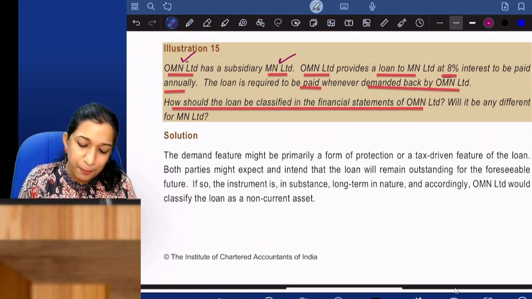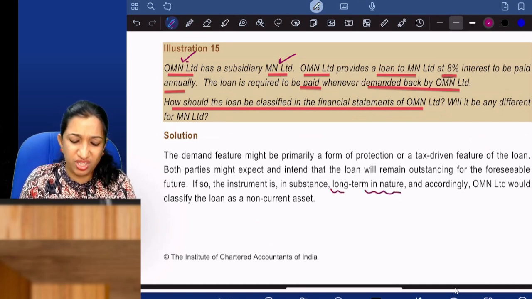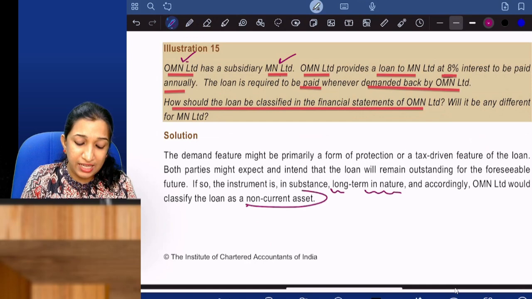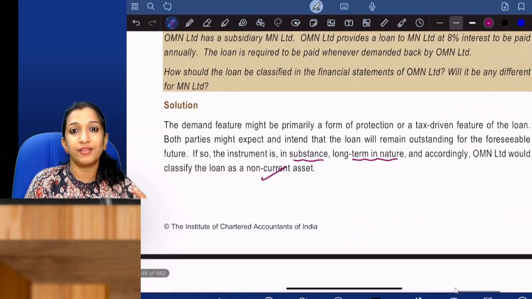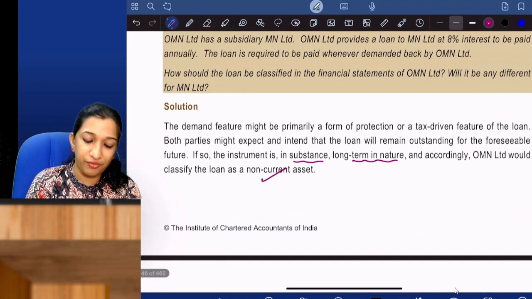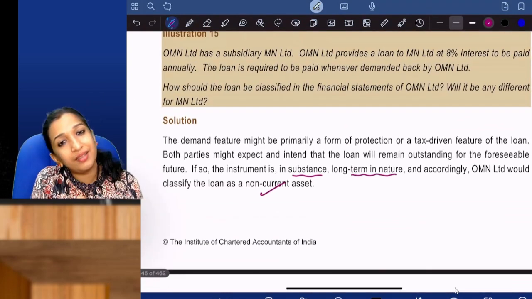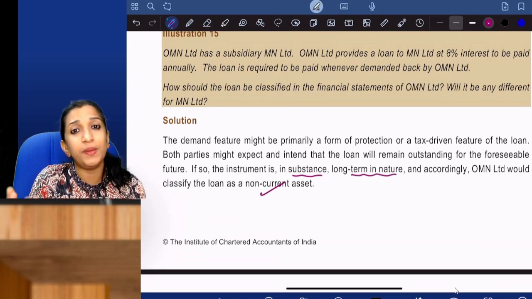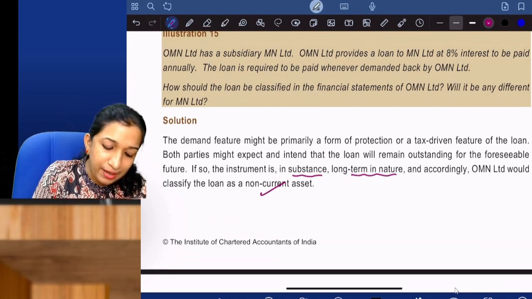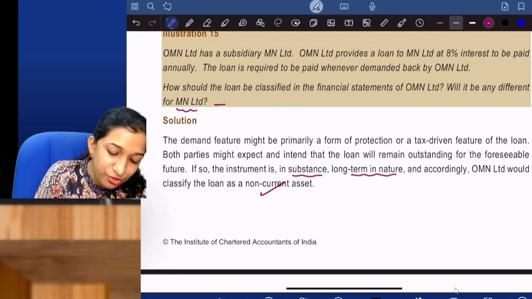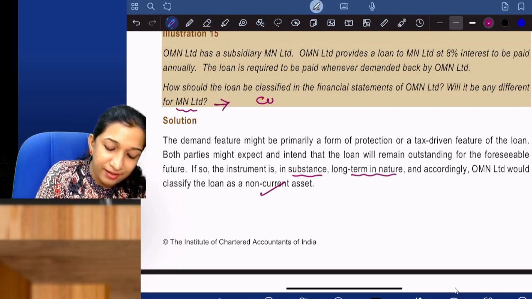In substance, it is long-term in nature, so it should be classified as non-current asset by OMN Limited. And in the answer, you should also write if it is expected to be paid within 12 months, then it should be current. And in the books of MN Limited, MN Limited should recognize it as current liability.